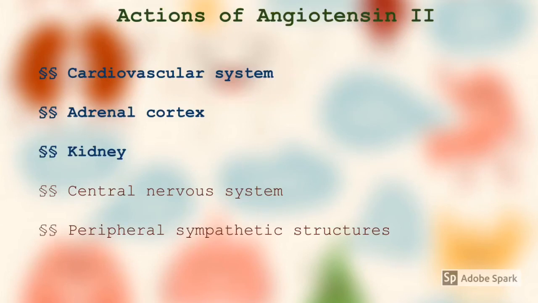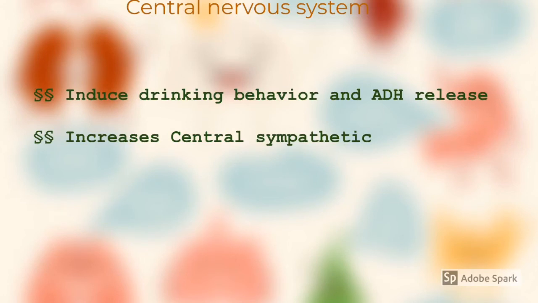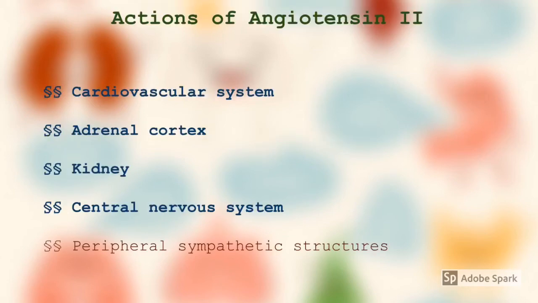Okay, we completed the cardiovascular system, adrenal cortex, and kidney. Next is the central nervous system. In the central nervous system, it induces drinking behavior and ADH release, and it also increases central sympathetic activity. Only two things: induces drinking behavior and ADH release, and increases central sympathetic activity. Easy. We completed the cardiovascular system, adrenal cortex, kidney, central nervous system, and the last is peripheral sympathetic structures.